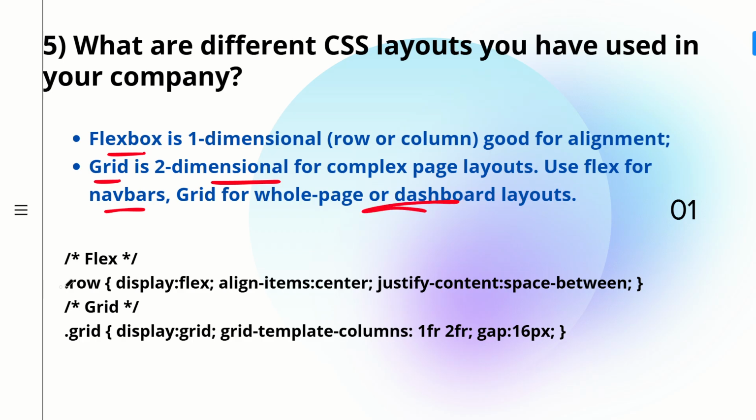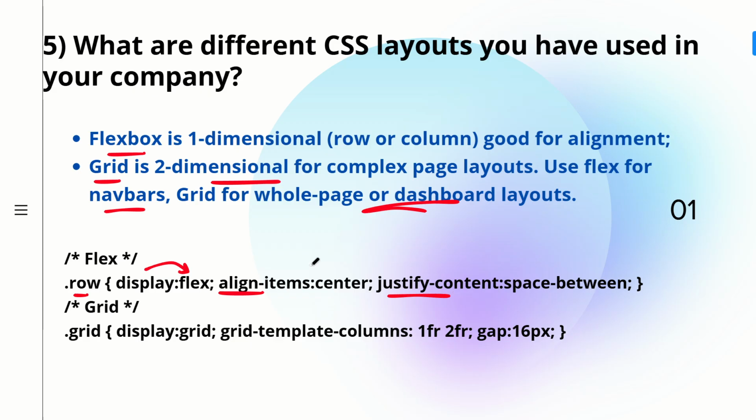For flex, you have to write the class name, that is dot row or any class name, and then you have to write display as flex. This CSS property is important, you have to give display flex. Then you have align items and justify content. Align items always works for the cross axis, whereas justify content always works for the main axis.